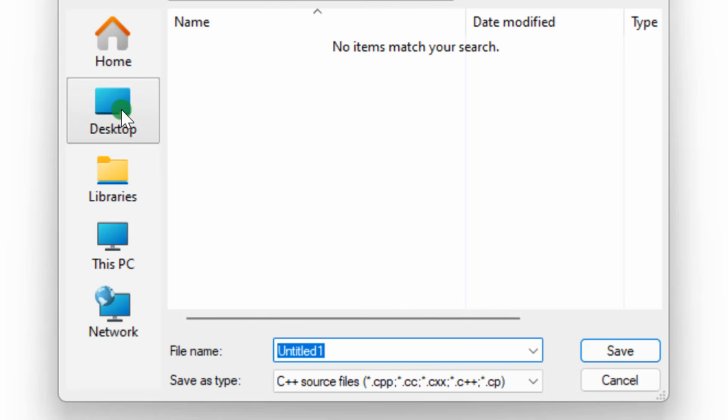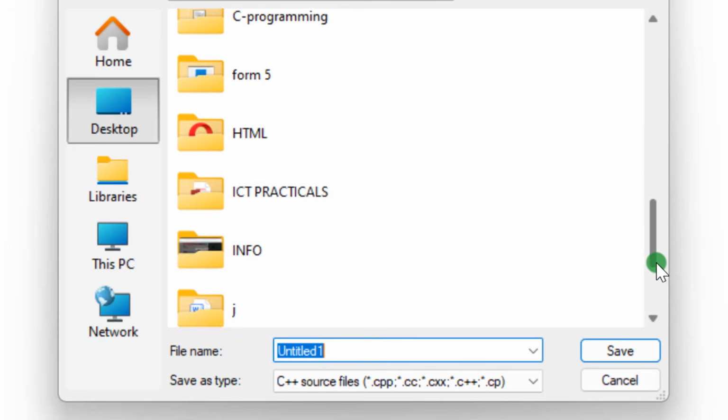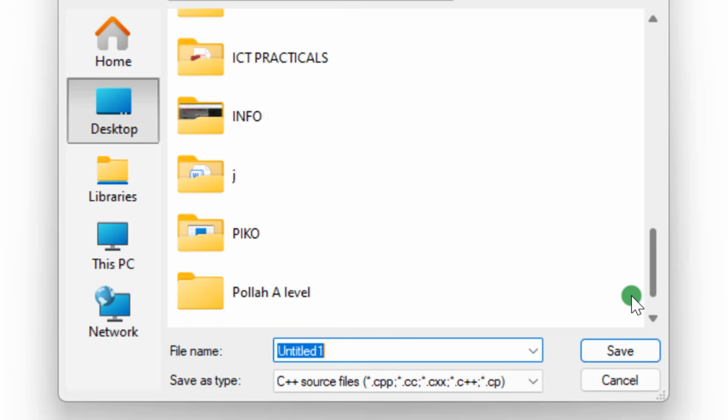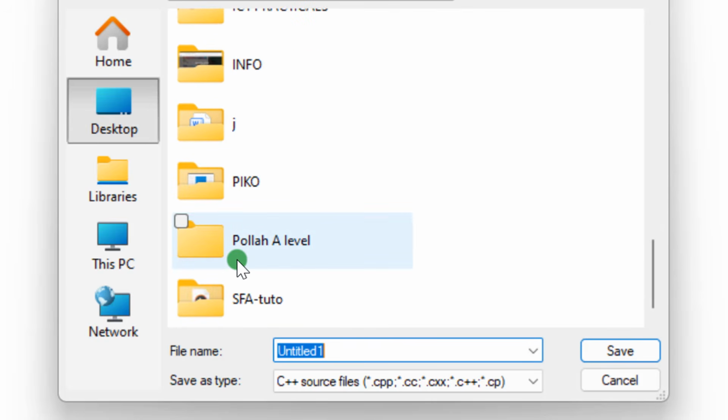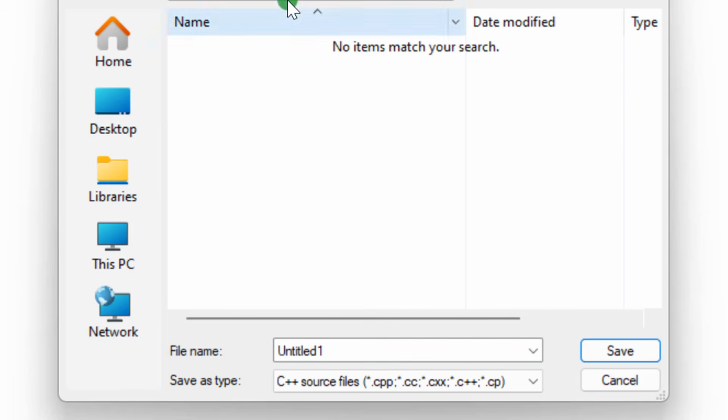Now from here you go to your desktop, because you create a folder on the desktop. I've created a folder there. If you don't know how to create a folder on the desktop, just leave a comment. But normally everybody knows how to do it. So I assume, good, advanced level computer science, you know how to create a folder. So this is my folder here, Polar A Level. So now, the name, they say size. I think the name is size 4 array because there's another name up there.